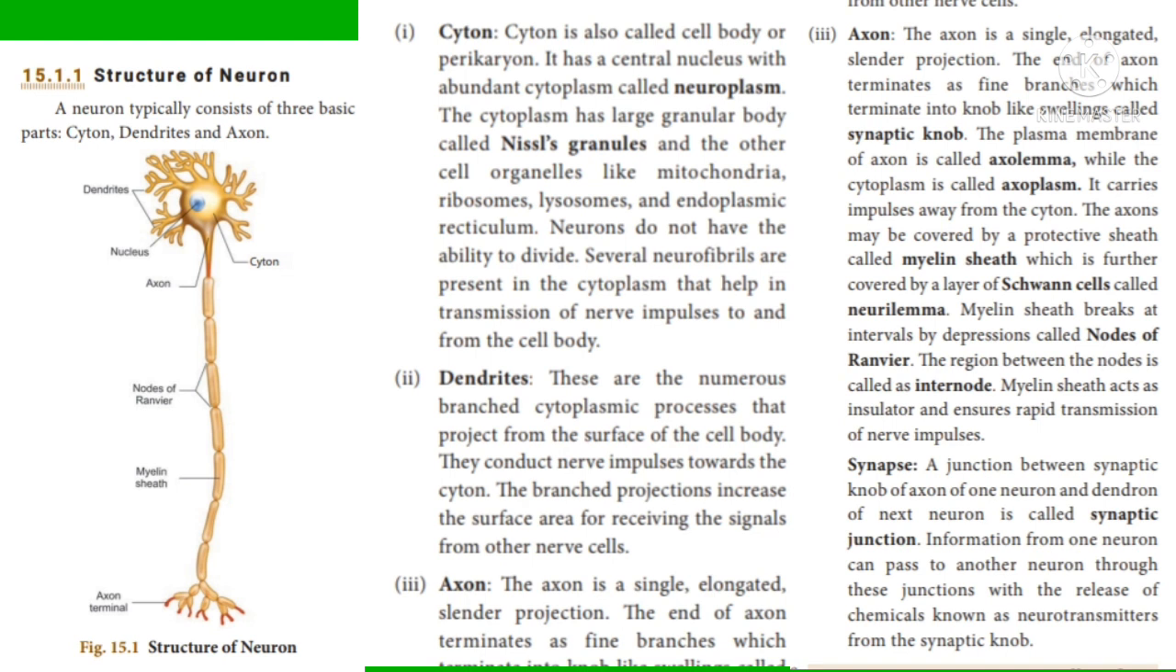A neuron typically consists of three basic parts: cyton, dendrites and axon. From that, till the synapse paragraph, the last one is synaptic nerve, chemicals known as neurotransmitters from the synaptic nerve. Till there, mark it and learn. Okay. The diagram, you draw in your notes and practice it.